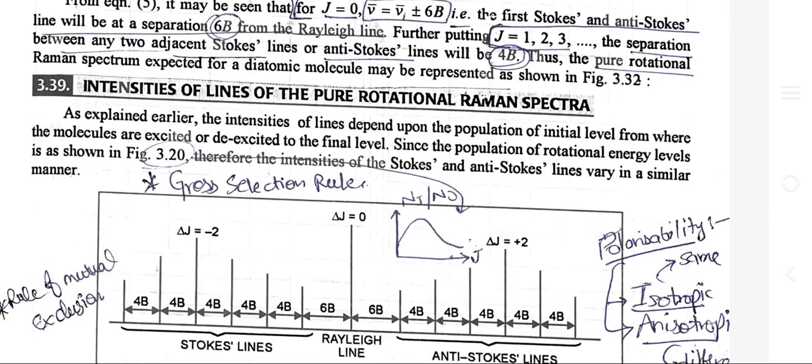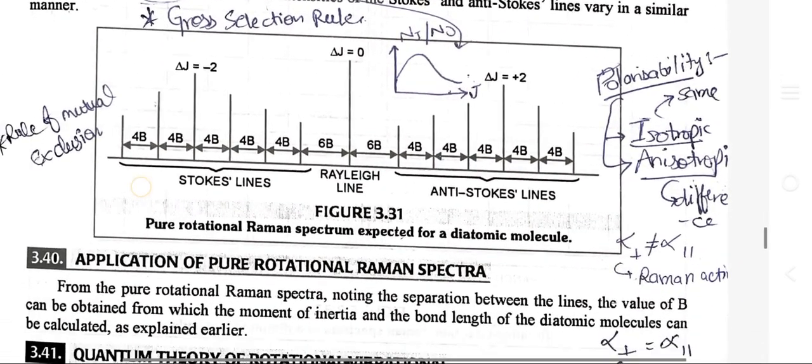Intensities of lines of the pure rotational Raman spectra. As explained earlier, the intensities of lines depend upon the population of the initial level from where the molecules are excited or de-excited to the final level. Since the population of rotational energy levels varies as shown, therefore the intensities of the Stokes and anti-Stokes lines vary in a similar manner.